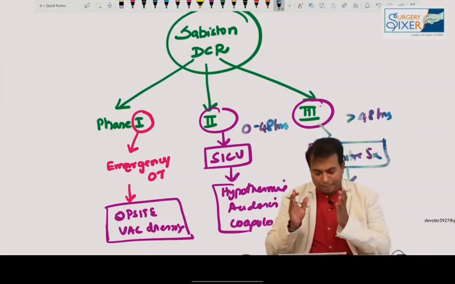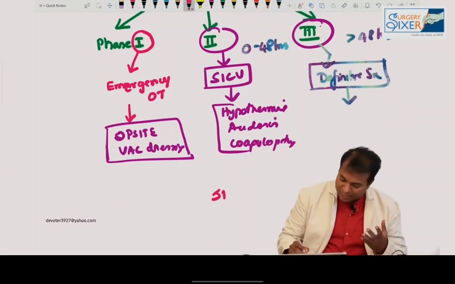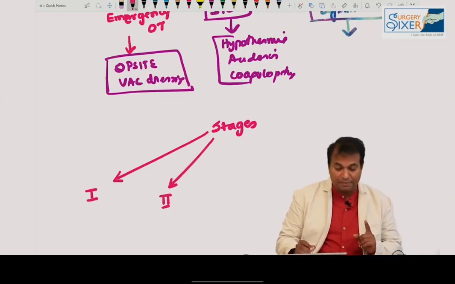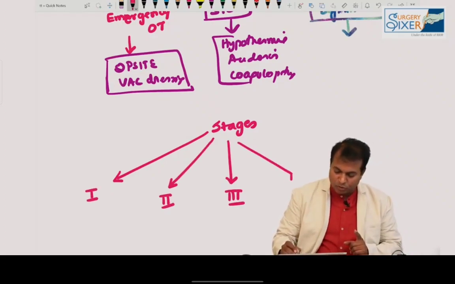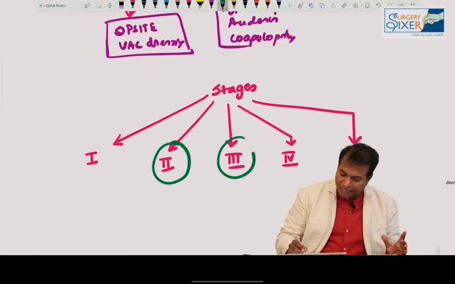This is from Bailey now. I have explained this in detail in the shock chapter if you go back. But what Bailey says is there are totally 5 stages. Bailey says the same concept only, nothing new. Many times national questions are from Bailey, so don't get confused between phase and stage. Bailey says stage.